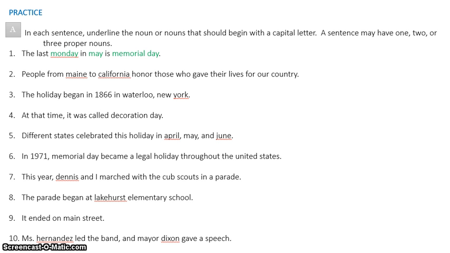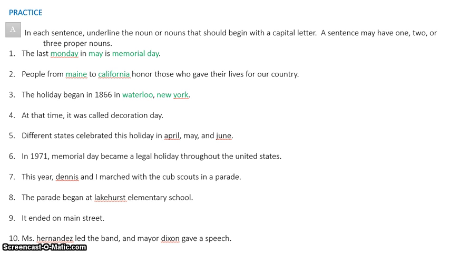Okay, now that you are back, let's go through them. Number 2, people from Maine to California honor those who gave their lives for our country. Okay, I specifically see two names of states, Maine and California, so those need to be in green. Number 3, the holiday began in 1866 in Waterloo, New York. Okay, so Waterloo, New York is a very specific place. Waterloo is the name of the town. New York is the name of the state. So both of those need to be capitalized.